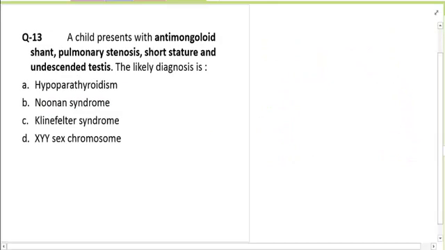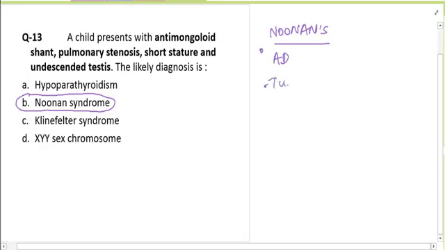Okay. Now, a child who has short stature and pulmonary stenosis. Remember, pulmonary stenosis is classic of Noonan syndrome. I would not call it a male Turner's. I would say this child has Noonan syndrome, which is autosomal dominant.